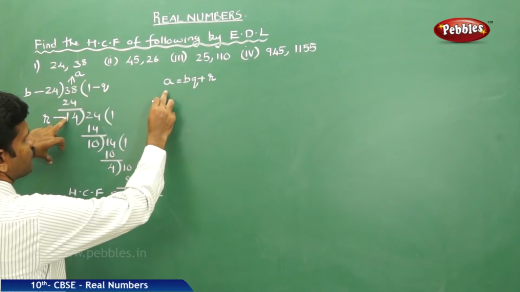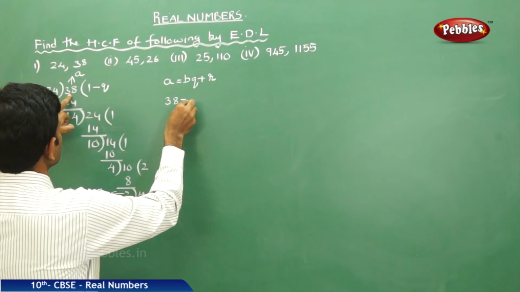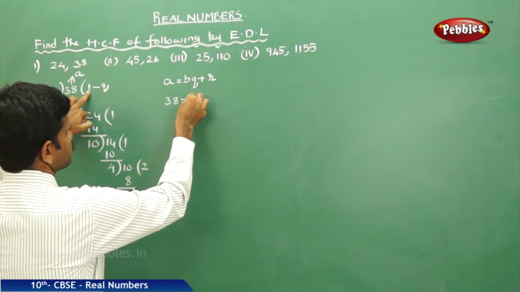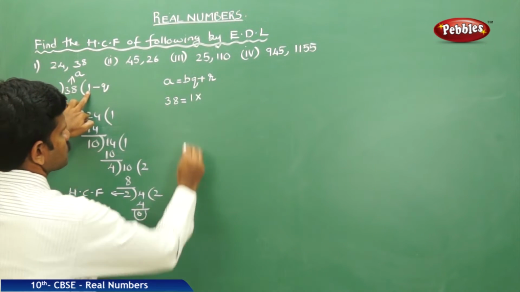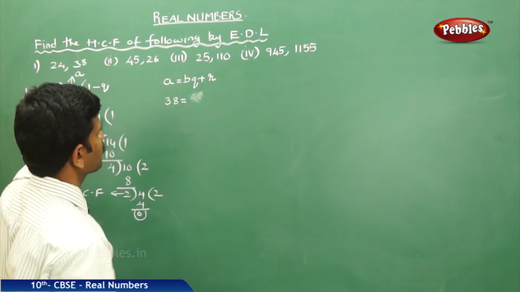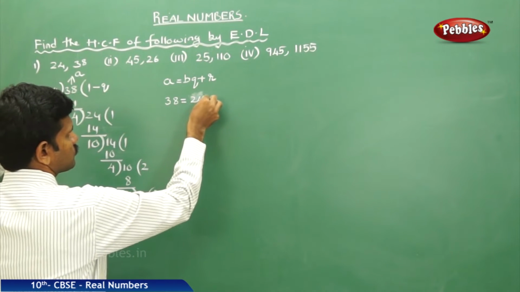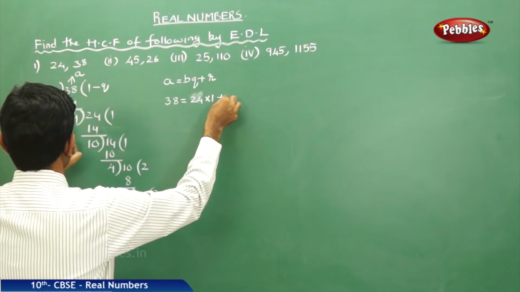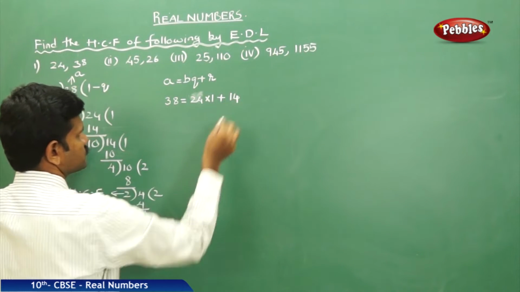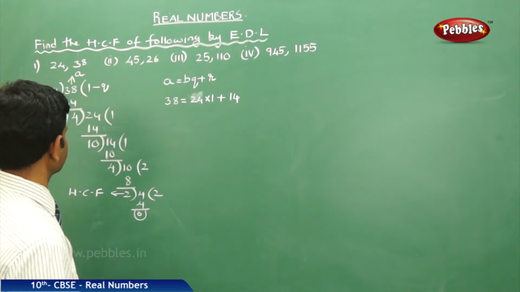First, a is 38, equal to divisor 24 times quotient 1, plus the remainder 14. That is the first step.